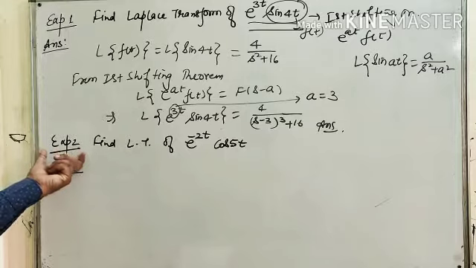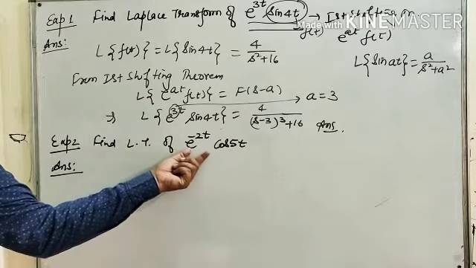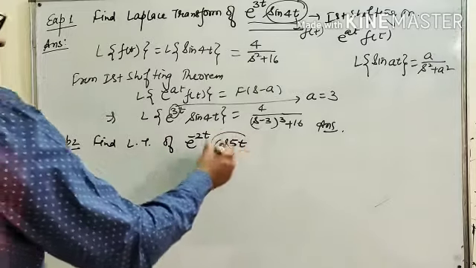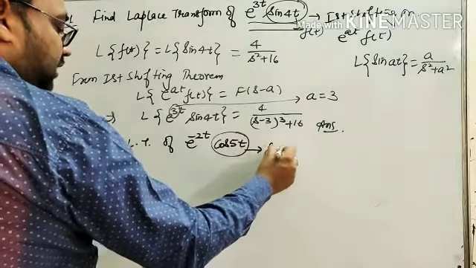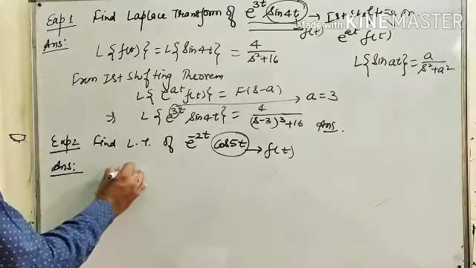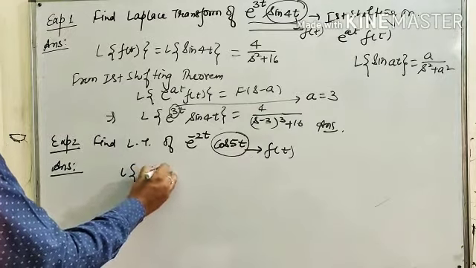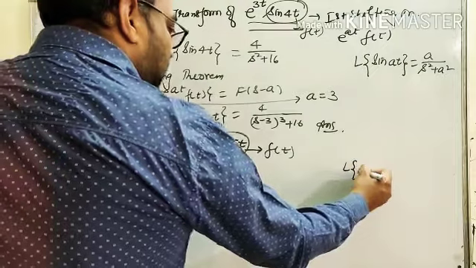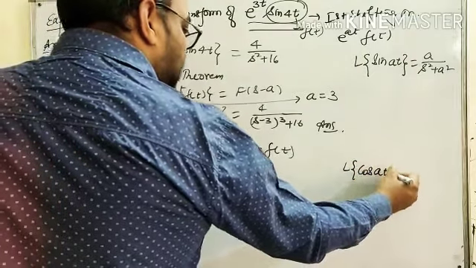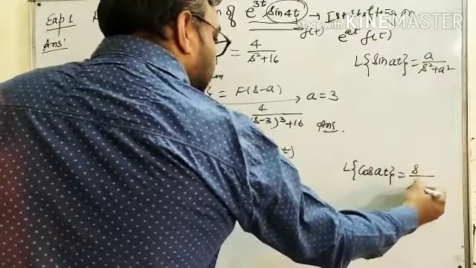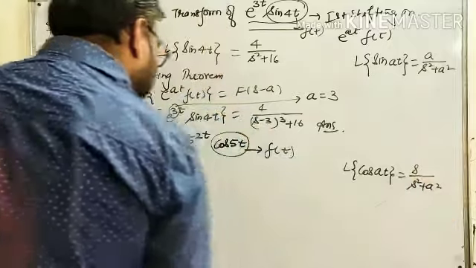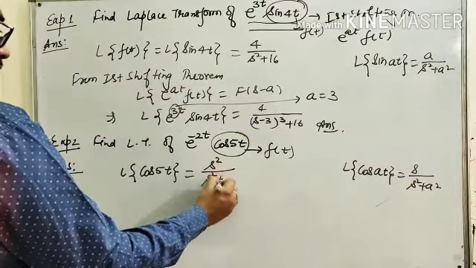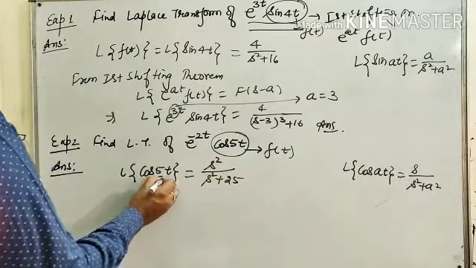Again, another example: find Laplace transformation of e raised to power minus 2t cos 5t. Same, let cos 5t be equal to f(t). So Laplace transformation of cos 5t is equal to, this is given from Laplace of cos at, which is equal to s upon s square plus a square. So this is equal to s upon s square plus 25, because here a is 5.